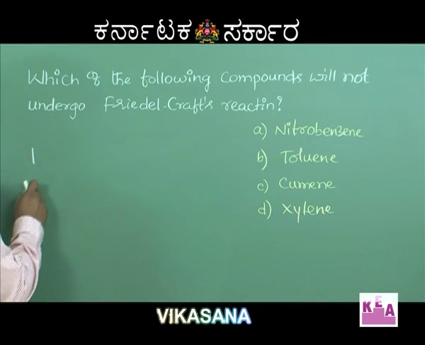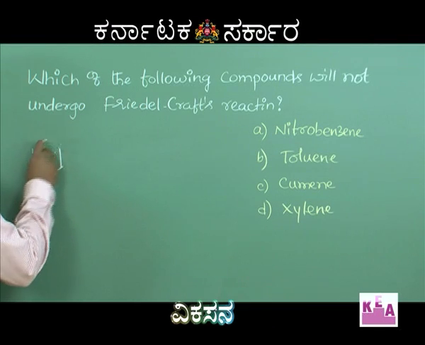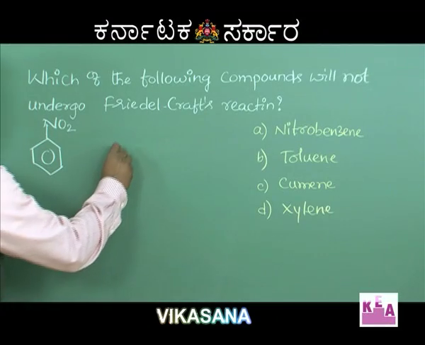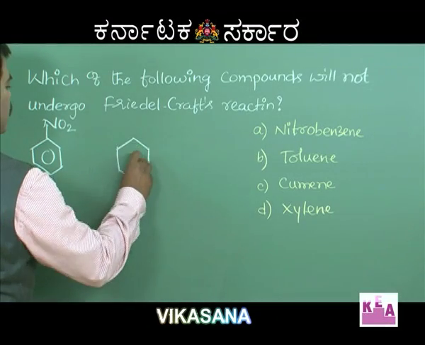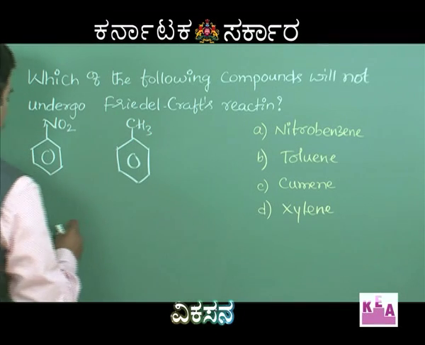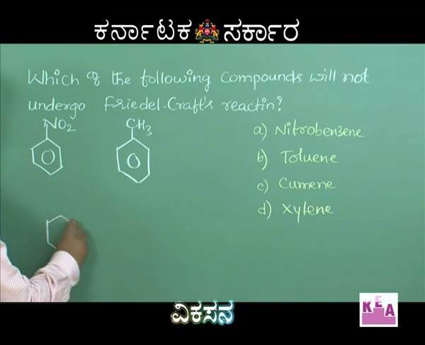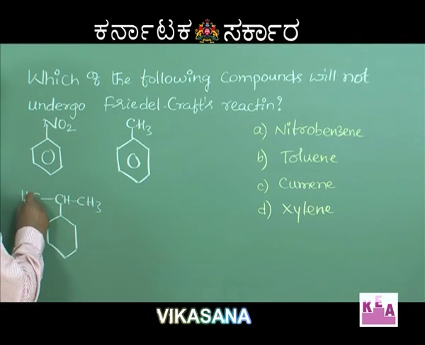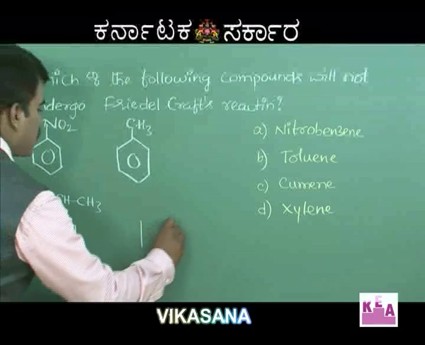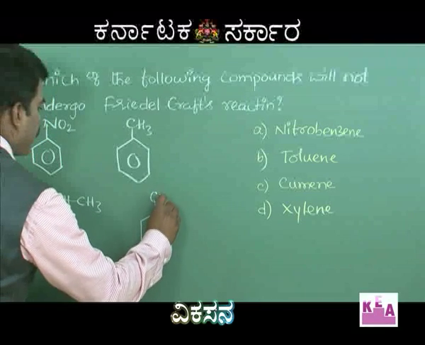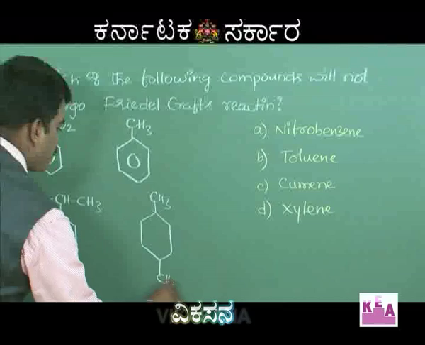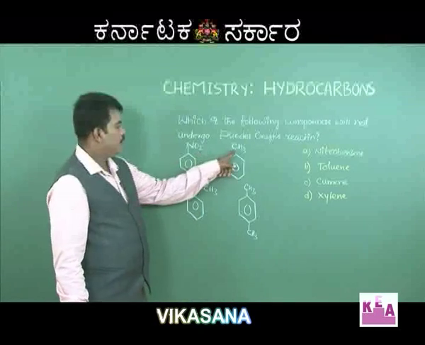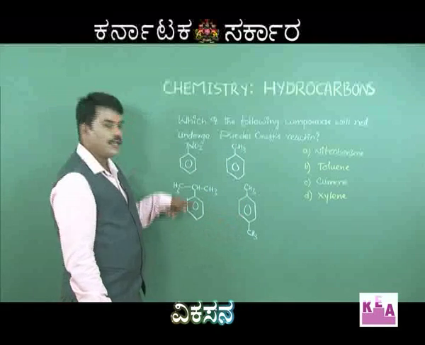Now, this is your nitrobenzene, and this is your toluene, and this is cumene, nothing but isopropyl benzene, and this is your xylene. So, all the 4 compounds are written here.